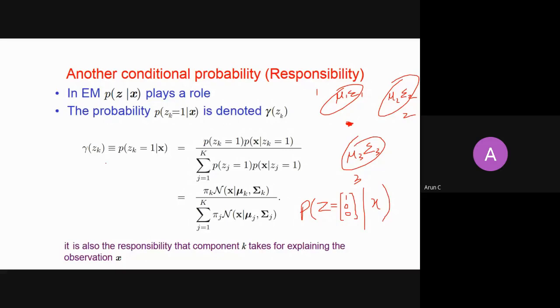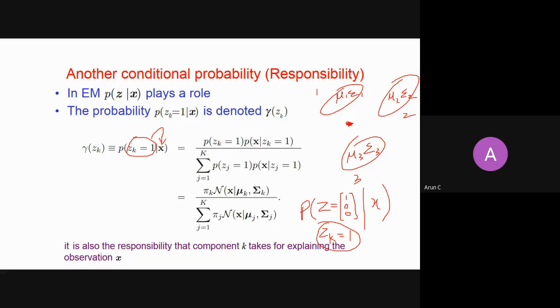So in general, you can write this z equals 1, 0, 0 as zk equals 1, right? This is also the same thing, zk equals 1. Because this is a one hot vector encoding, I am saying that my kth component is 1. So if z1 equals 1, I am talking about the first cluster. If z2 equals 1, I am talking about the second cluster. If z3 equals 1, it is the third cluster. So in general, I am saying what is the probability that a particular cluster has generated this x. So it is a conditional probability, right?